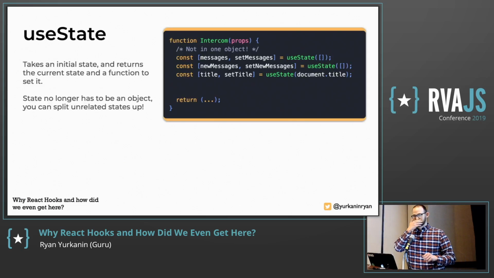So let's talk about useState, which is the first one. useState is a function. It takes in initial state, and it returns the current state and a function to set it. So every component has a this.state. It also has a this.setState. But imagine instead if you just called a function and it provided those for you. So a component could have n number of set states, and n number of states. They no longer have to be an object. So now you can split it up into multiple states if you'd like to, right? And that benefit might not be super obvious at first, but stick with me here.